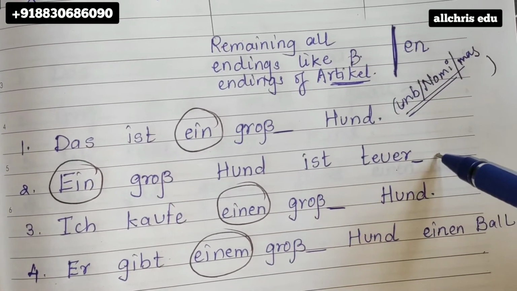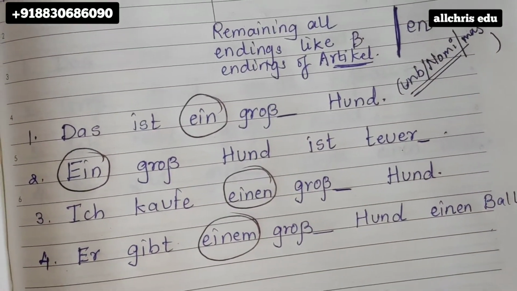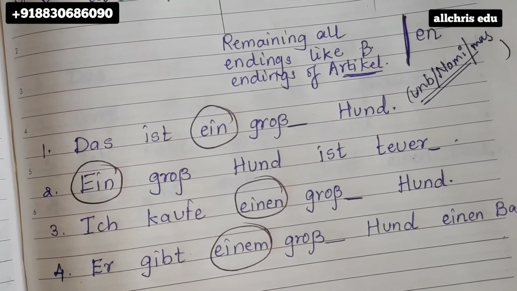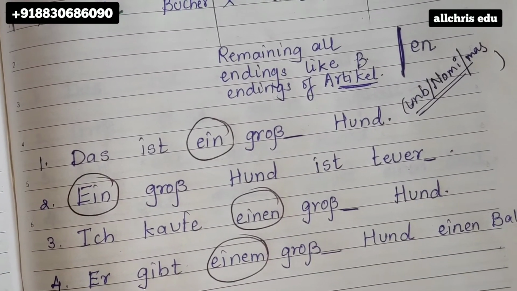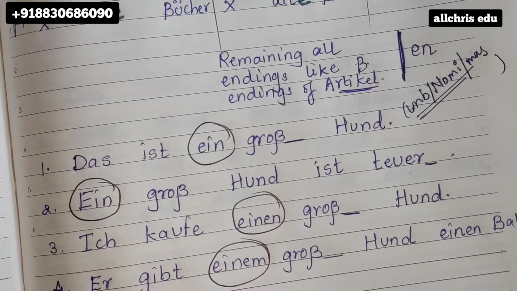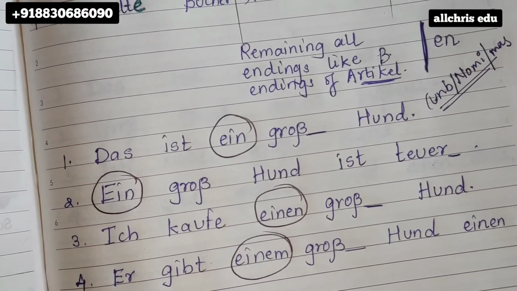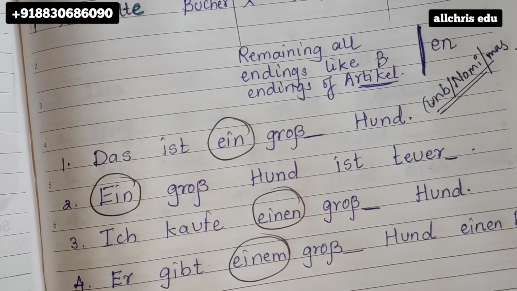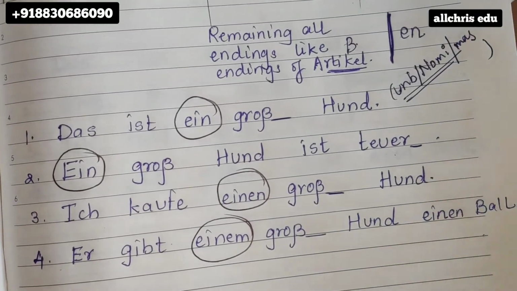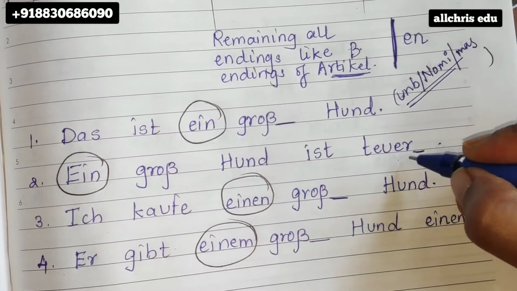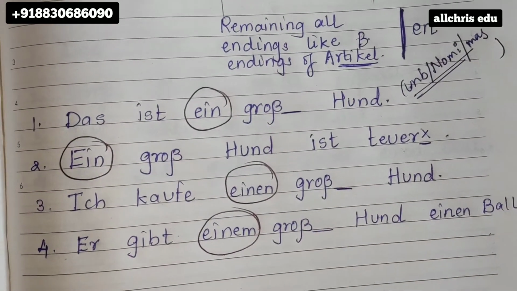If after the adjective a noun is there, then only you can write an adjective ending, or you are not supposed to write an adjective ending. If there is no article before the adjective and if there is no noun after the adjective, you are not supposed to write an adjective ending. Just put a cross or just put a dash and just leave that place. Okay, don't also leave it blank, because if you leave it, that means that you don't know what to do. You can put a cross over there. Okay, so you can do this.